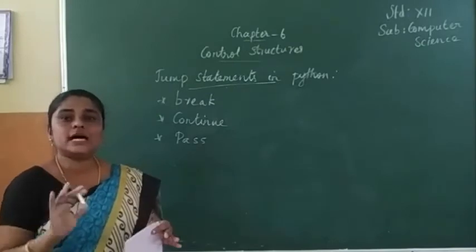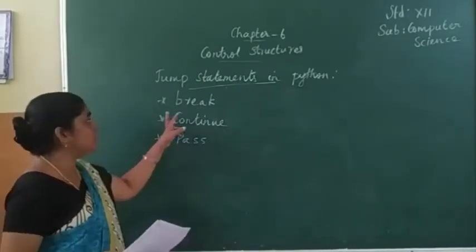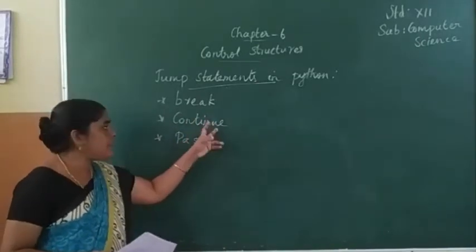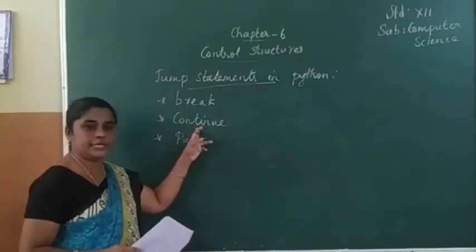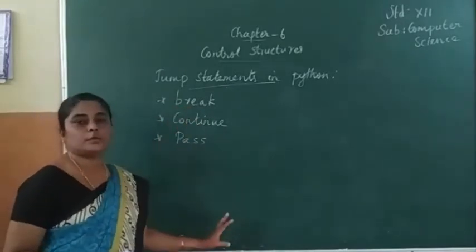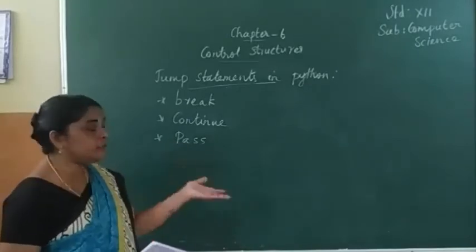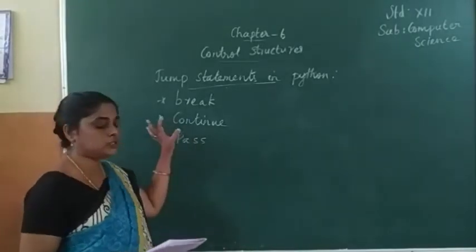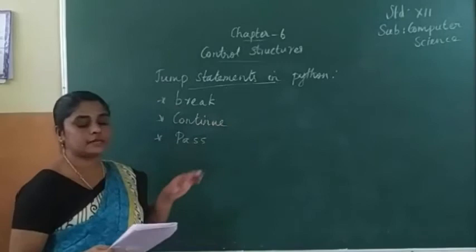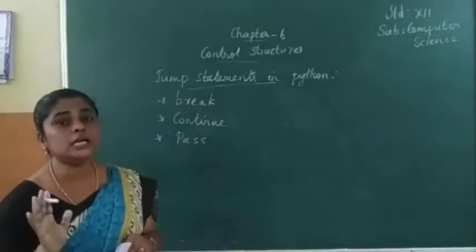It terminates the loop. So in between the loop we are using the jump statement break. Same as break we are using continue. Break statement means it will terminate the loop. Continue means it will continue the loop. So these are the 2 differences. So break statements terminate the loop contained in it.